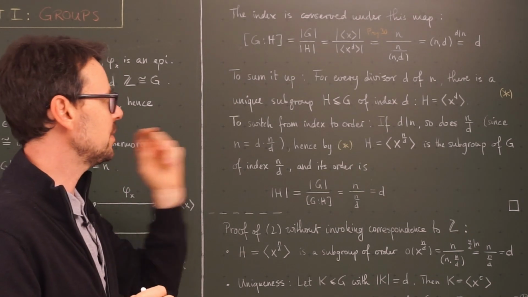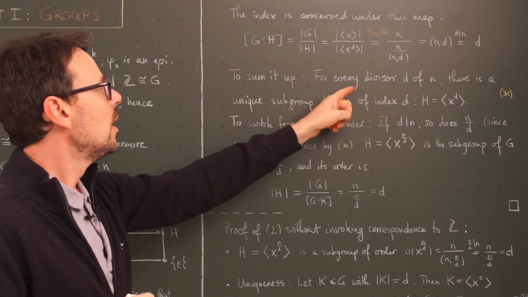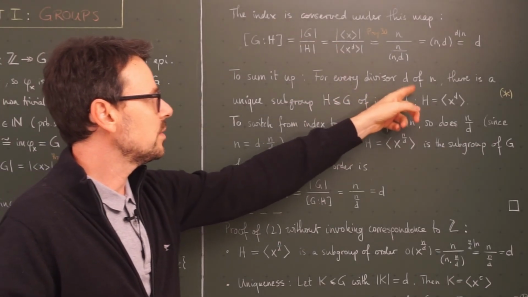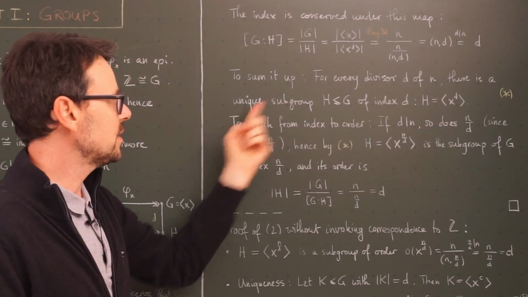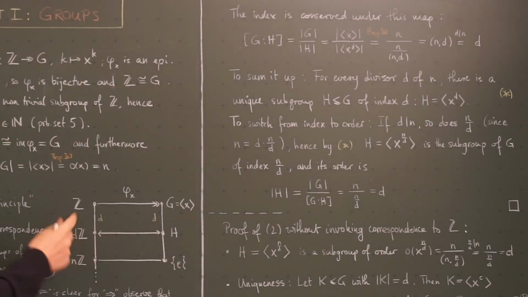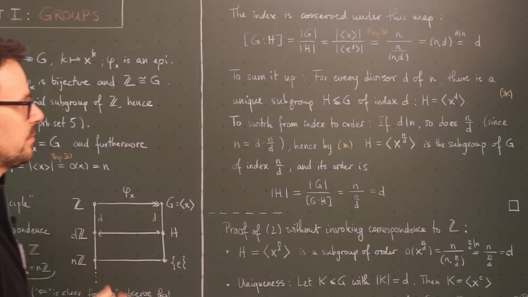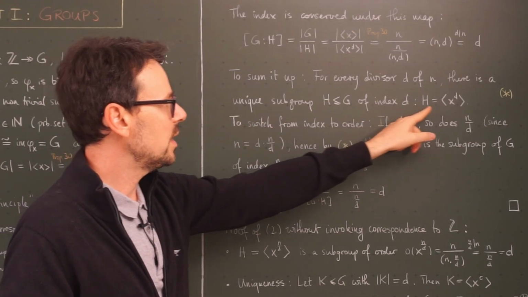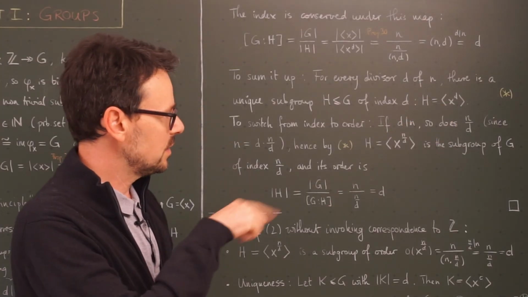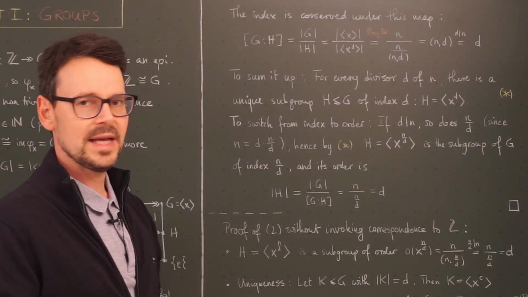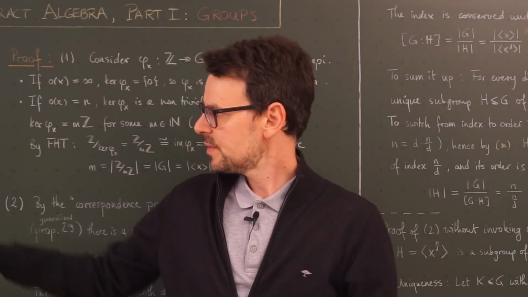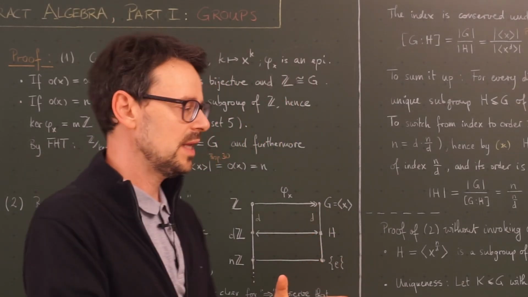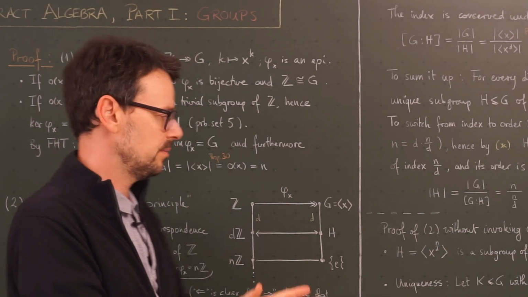So we can sum it up as follows. For every divisor d of n, there is a unique subgroup, because again, these groups here are unique, of index d, which has exactly this index d, and it is cyclic with generator x to the d. Now in proposition 32 we didn't talk about the index, but we talked about the order.